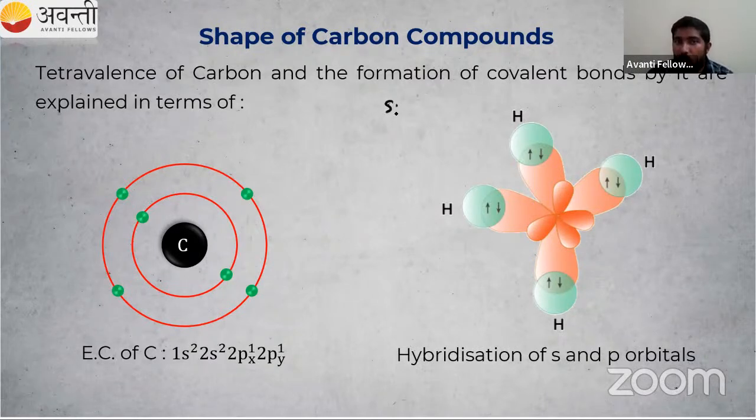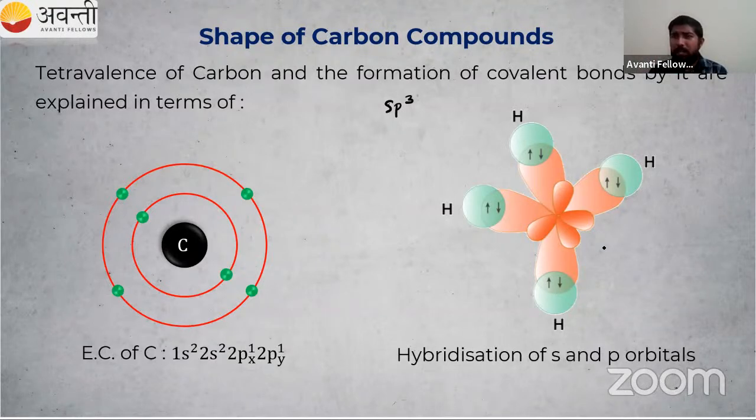They intermix, and 4 sp3 orbitals are formed, as you can see in the picture. Then hydrogen comes and makes covalent bonds with carbon. So hybridization of s and p orbitals should take place before covalent bond formation. So 4 CH bonds are formed, and they are almost similar in nature.